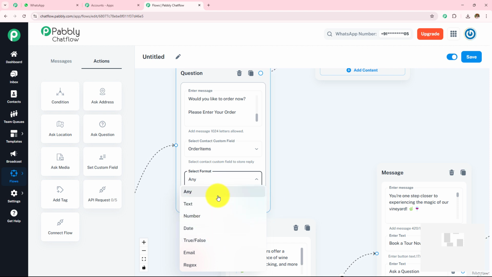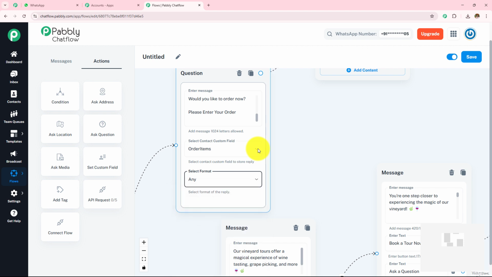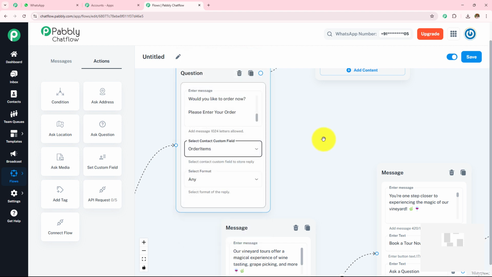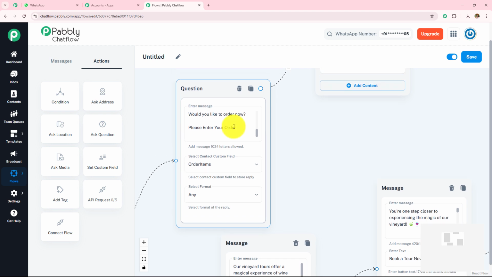So here, this is how this format works. You can select the format according to the contact custom field which you have selected. So here I have selected my contact custom field as order items. Now here it is very important to know that whenever we are going to ask the question, we have to provide this contact custom field, so that whenever they answer the question, it gets saved in this contact custom field.